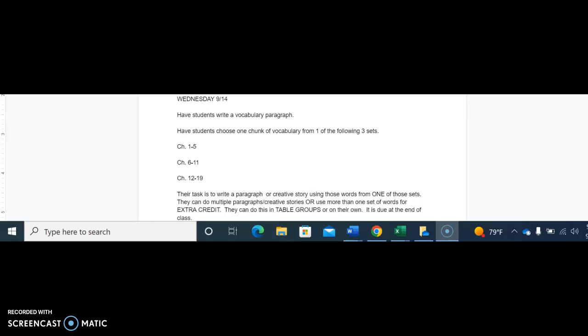Just a reminder, you only need to choose one set for your vocabulary. Each set of chapters will have about 10 to 12 vocabulary words that you're already familiar with. Be sure to be creative, and I look forward to seeing these when I return.